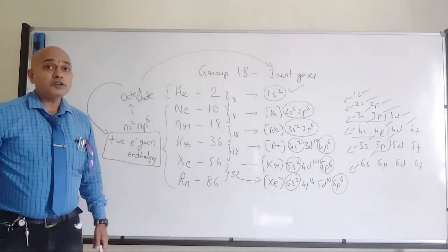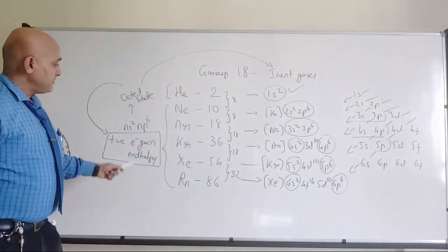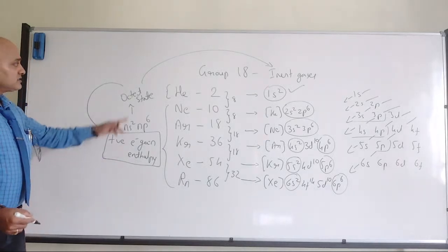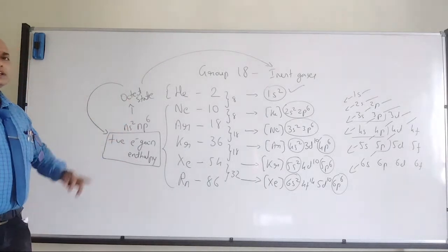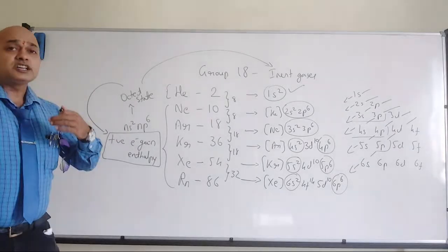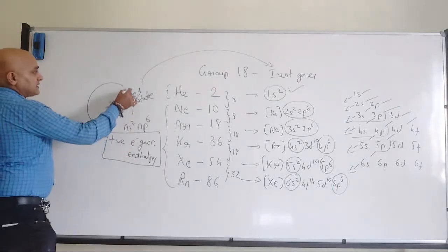That means they will not accept an electron easily, so they have positive electron gain enthalpy. That is because they are already in the octet state. They don't want any other electron, and don't want to share any electron with any other element.